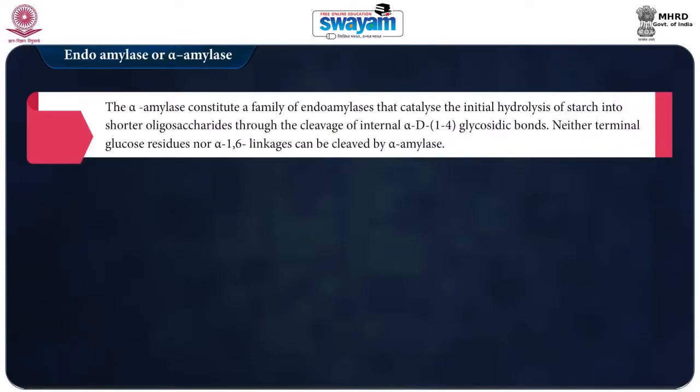The alpha amylase constitutes a family of endoamylases that catalyze the initial hydrolysis of large starch molecule into shorter oligosaccharides through the cleavage of internal alpha D1,4 glycoside bonds. Neither terminal glucose residues nor alpha 1,6 linkages are cleaved by alpha amylase.